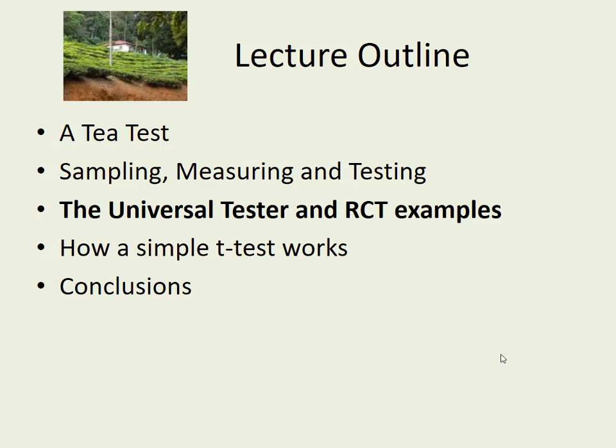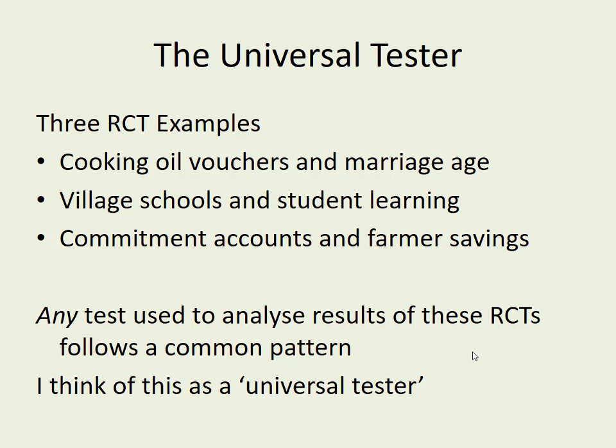So the three examples, if you remember from the previous week, there was the idea of cooking oil vouchers and marriage age. So as an incentive, young girls are given cooking oil vouchers if they don't marry under 18 years old. And there's the village schools, so they built village schools in the treatment group of villages to see if that improves student learning, because they didn't have to travel so far, particularly the girl students in Afghanistan.